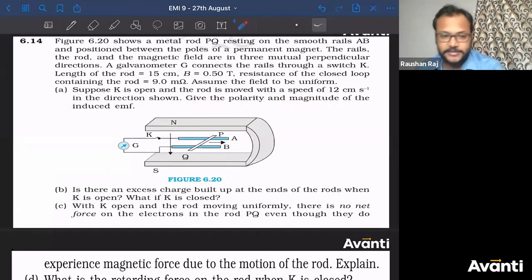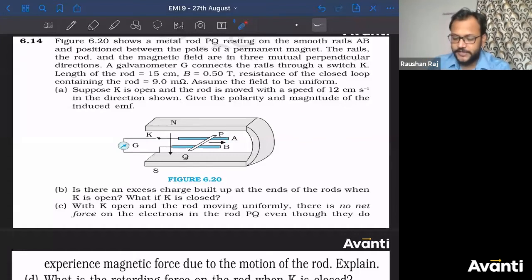So we find the point or the end towards which the positive charges will rush to accumulate. That end will be higher polarity, that will be positive polarity. So to find the end towards which the positive charges will be accumulated, you need to find the force that will be applied on the positive charge. For that you need to use q V cross B. So if you use V cross B, the direction will be what?